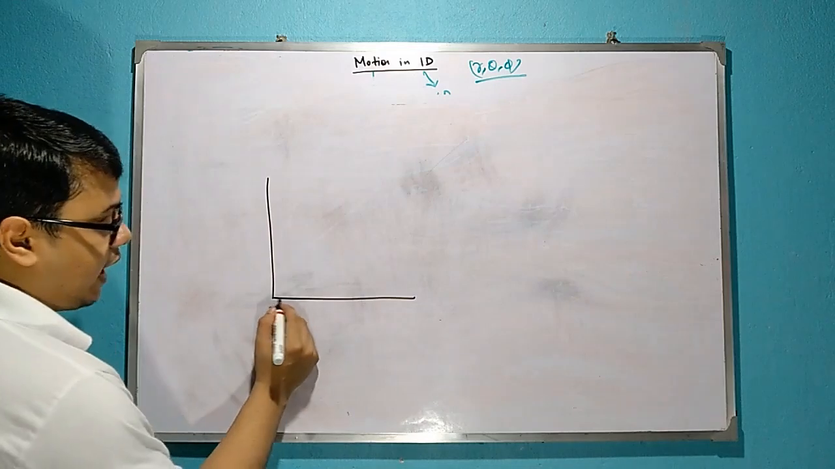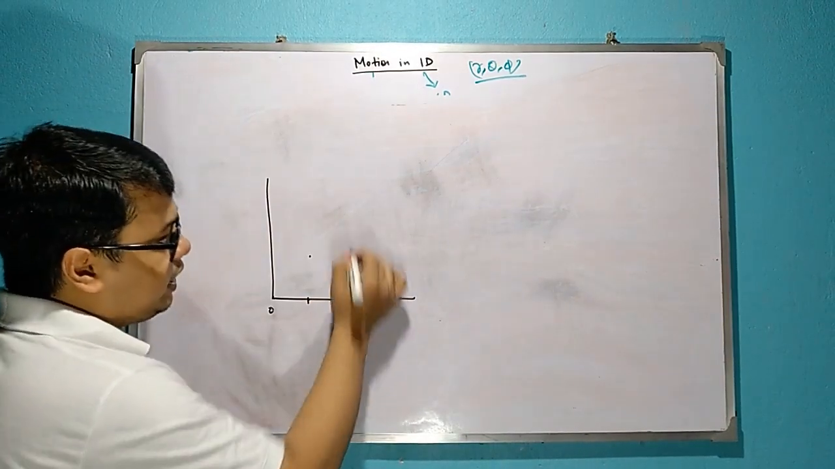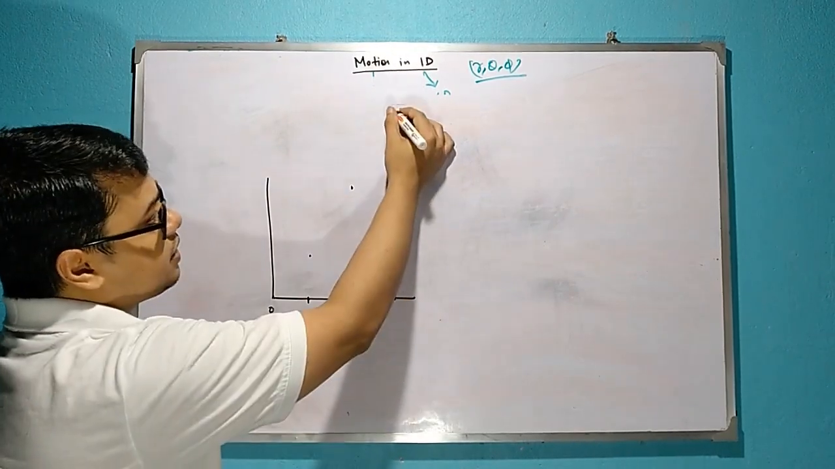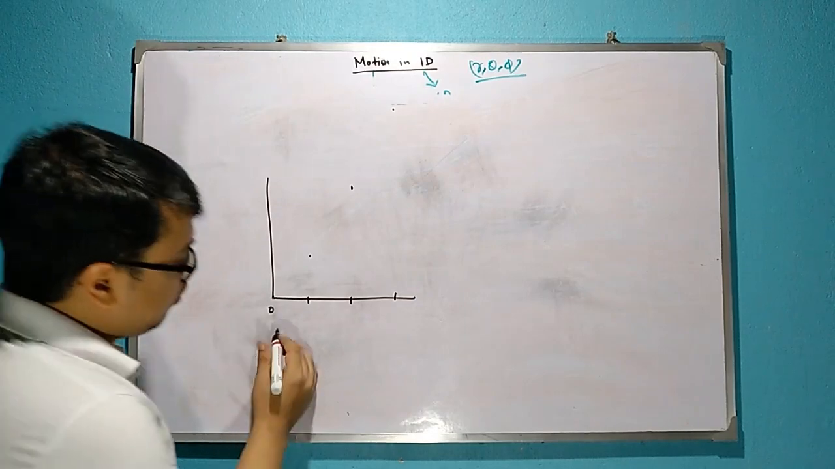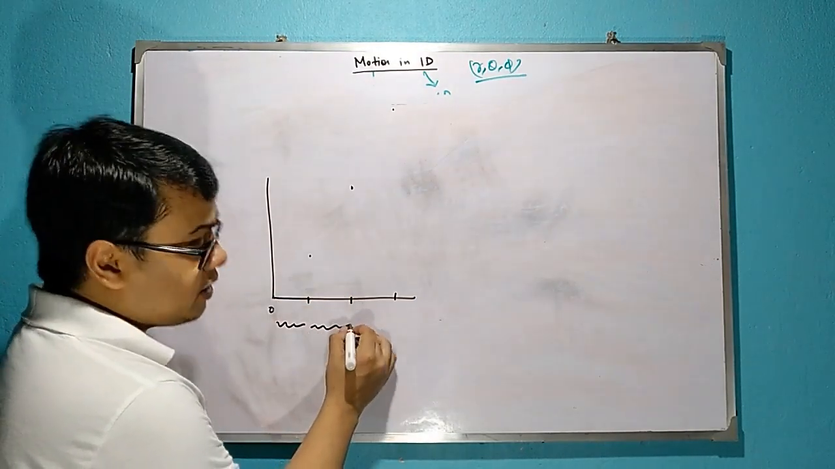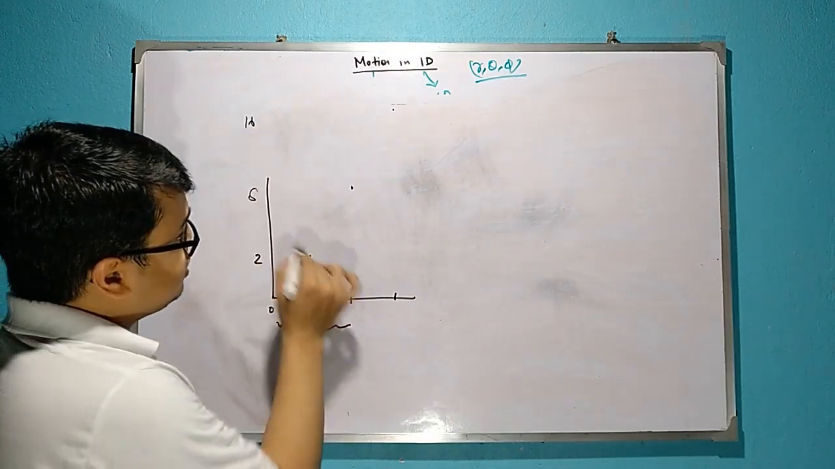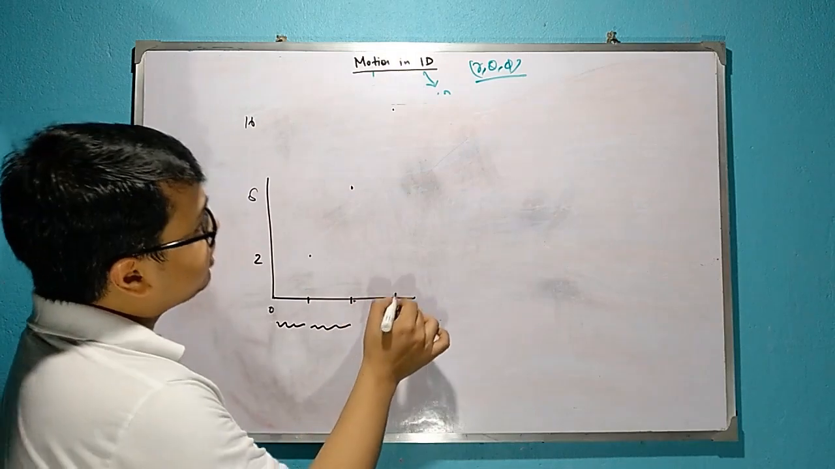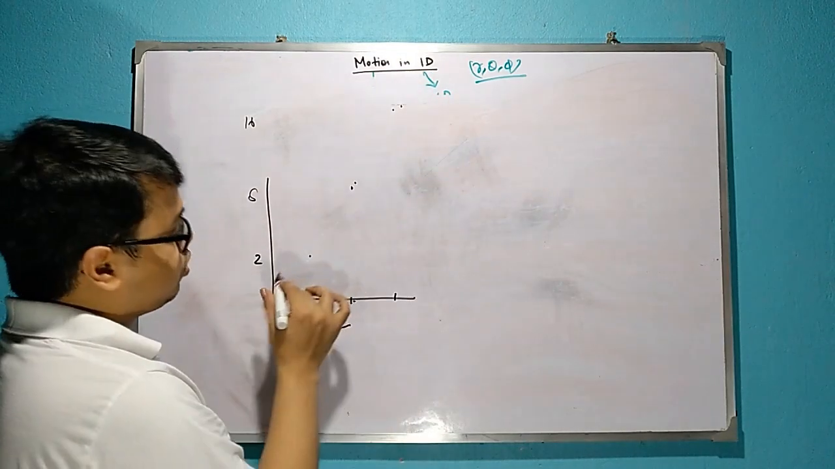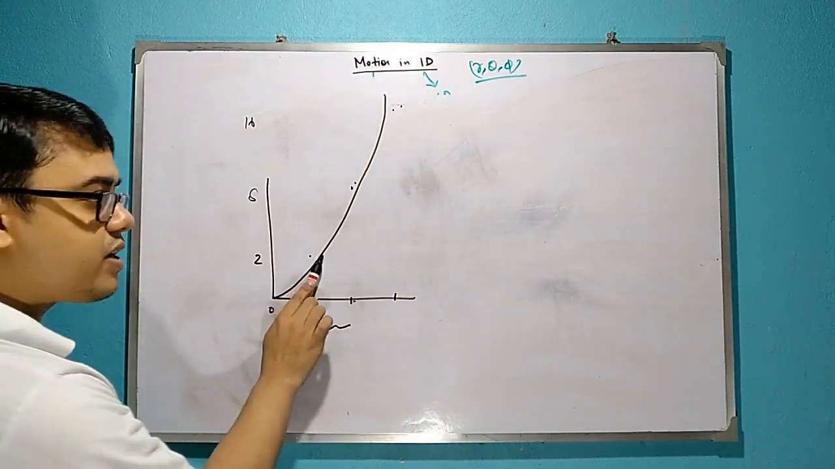Suppose at 0 it is at 2, at 2 it is at 8, at 3 it is at 16. So, for this one the change is how much? 2. For this one, 2 to 8, the change is 6, and 8 to 16, the change is 8. So, the graph will be what? Non-linear. That means it will not be a straight line.